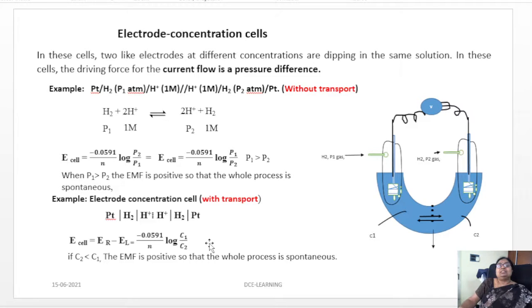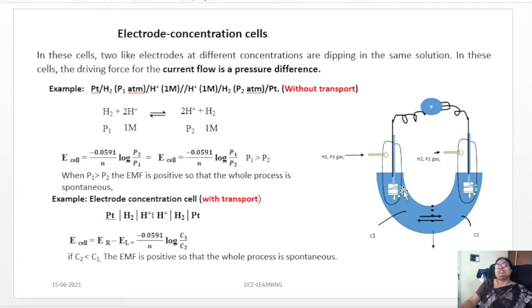In these cells, there are two like electrodes. Here I am going to take two hydrogen gas electrodes, dipped in the same solution, but at different pressures or concentrations. In these cells, the driving force of current flow is the pressure difference.